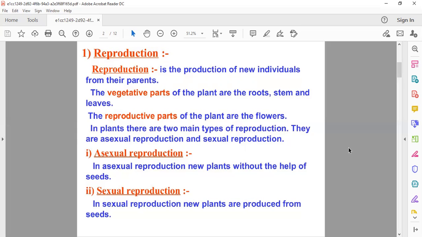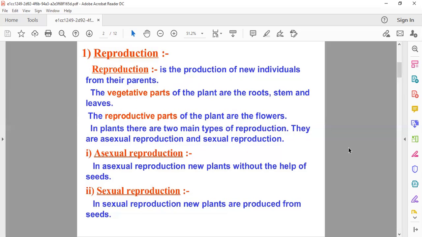So flowers perform the function of reproduction in plants, and flowers are the reproductive part of a plant. I must say that you have to remember it: flowers perform the function of reproduction in plants, and flowers are the reproductive part of a plant.